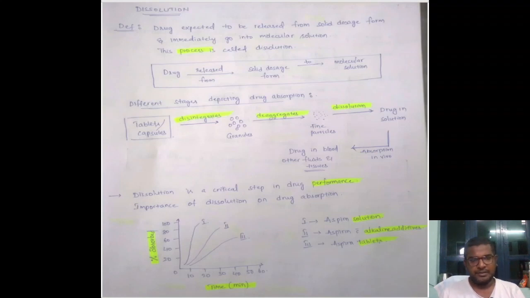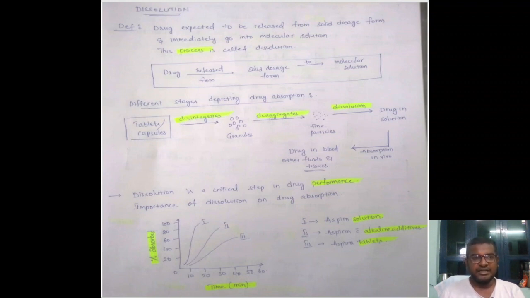Well, if we see the definition of dissolution from the textbook point of view, dissolution is a drug expected to be released from a solid dosage form and immediately go into molecular solution. Now, the sequence of steps involved in the dissolution process is shown below, where the drug is directly released from the solid dosage form and gets converted into the molecular solution.